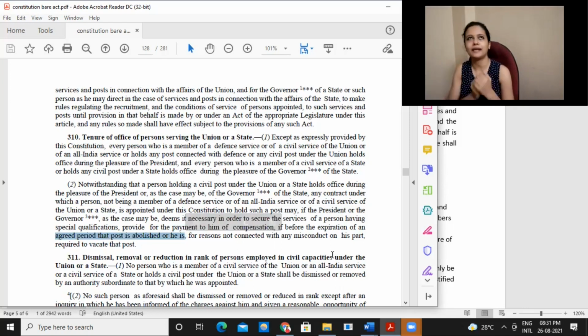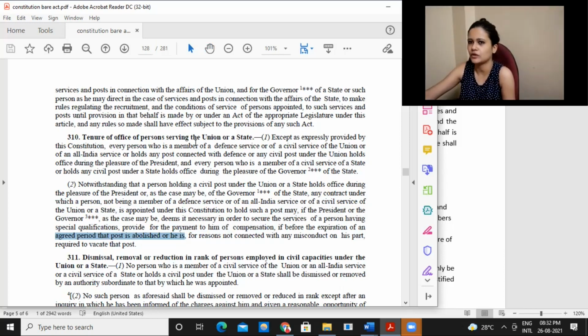Or there might be certain cases where it may be felt that, okay, fine, this certain position or this designation which a person is holding, this designation or this department itself is of no use. We don't need this. That department itself is removed. In that case also, the person can be removed from his office, but he will be paid adequate compensation with regard to it.